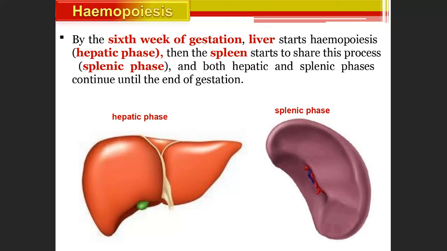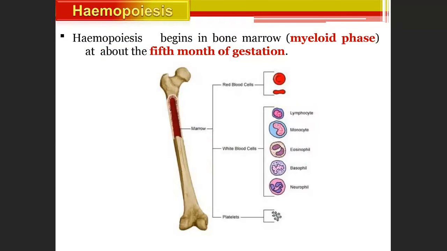By the 6th week, the liver starts hemopoiesis, that is the hepatic phase, and then the spleen starts to share this process, that is called the splenic phase. So there are different phases in hemopoiesis, and hemopoiesis begins in the bone marrow phase at about the 5th month of gestation. So in the bone marrow, in the myeloid phase, the hemopoiesis starts in the 5th month of gestation.